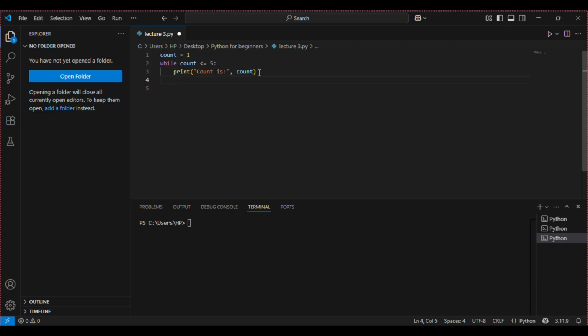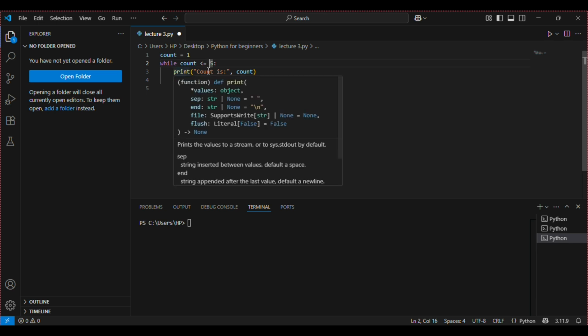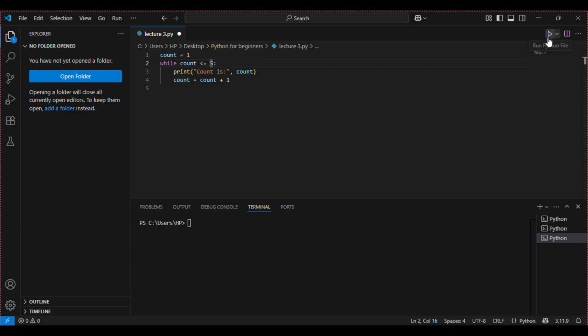So in order to get out of this while loop, I'll say count is equal to count plus 1. So what it will do is whenever this while loop runs, the value of count will increase by 1. For example, the first time the while loop runs, the value of count will increase from 1 to 2. Second time, it will increase from 2 to 3. And when it becomes 6, this condition, while count is less than or equal to 5, will be false, and therefore the while loop will not run and will come out of this while loop. So let's run this code and see what happens.